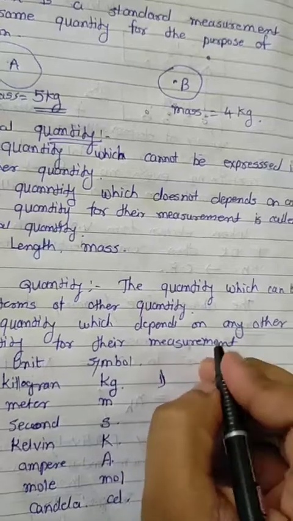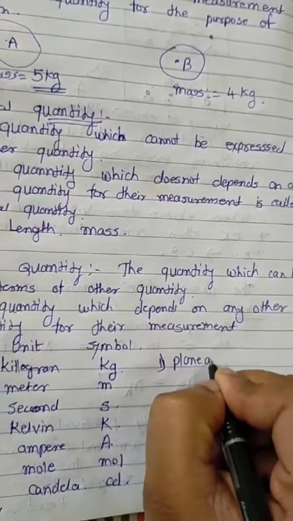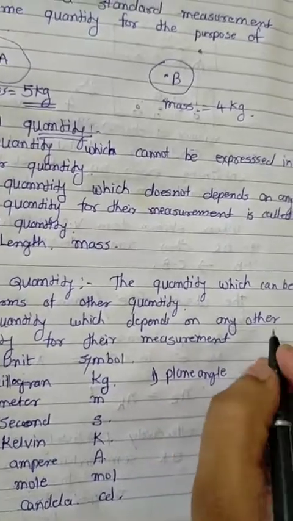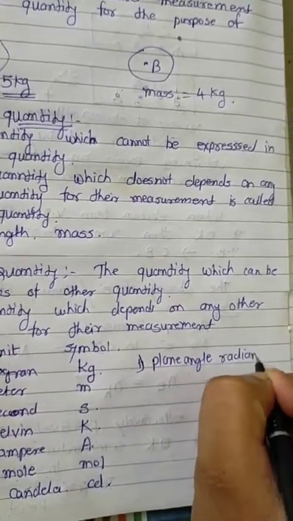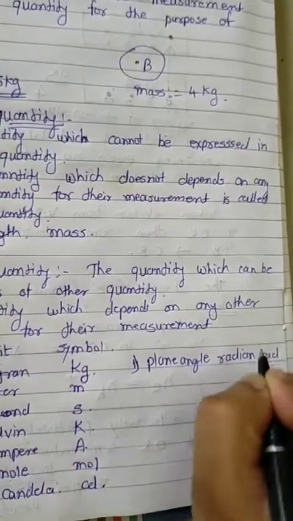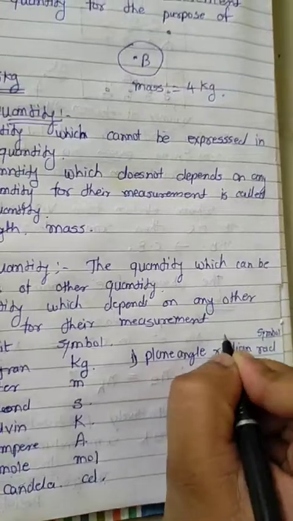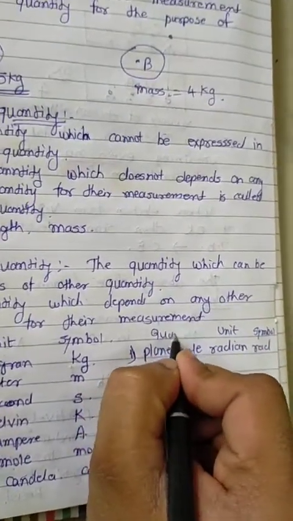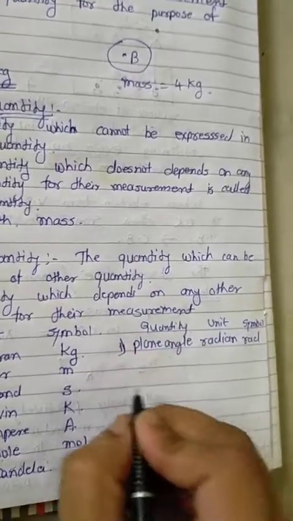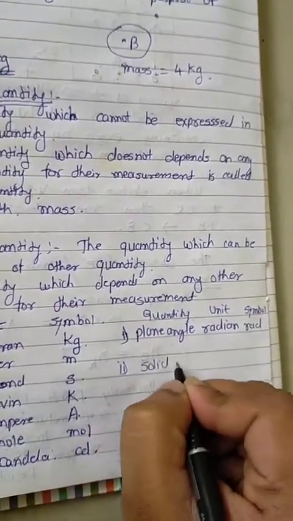Now there are some supplementary units. The first one is for plane angle. Plane angle is measured in radian and the symbol is rad. Here we have symbol, unit and quantity. And the second one is solid angle.